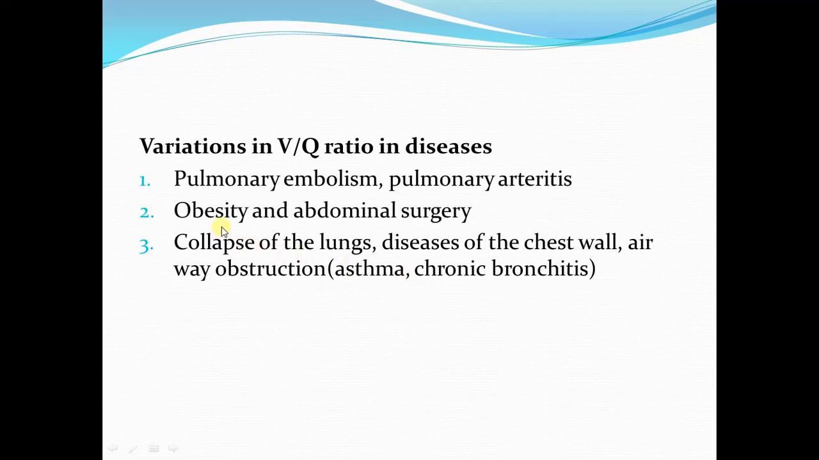Now, because of obesity and abdominal surgery, there is interference with the normal descent of the diaphragm, and there is decrease in the alveolar ventilation. So when alveolar ventilation is decreased, the value of VQ ratio is going to decrease. And when there is collapse of the lungs or there is airway obstruction, the part of the lung beyond the obstruction will not be ventilated.